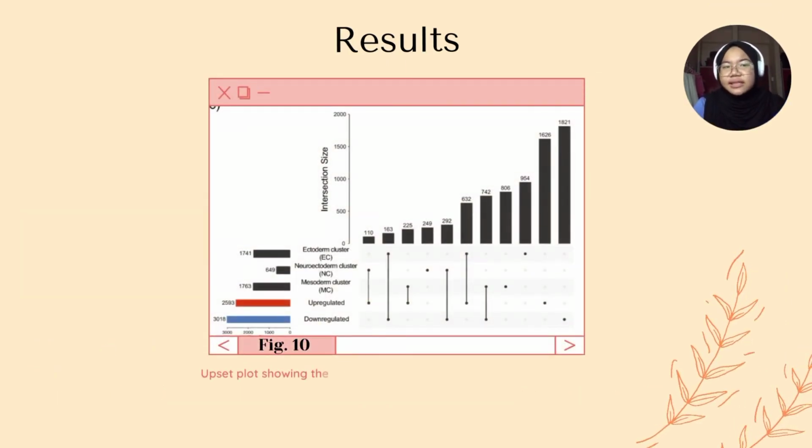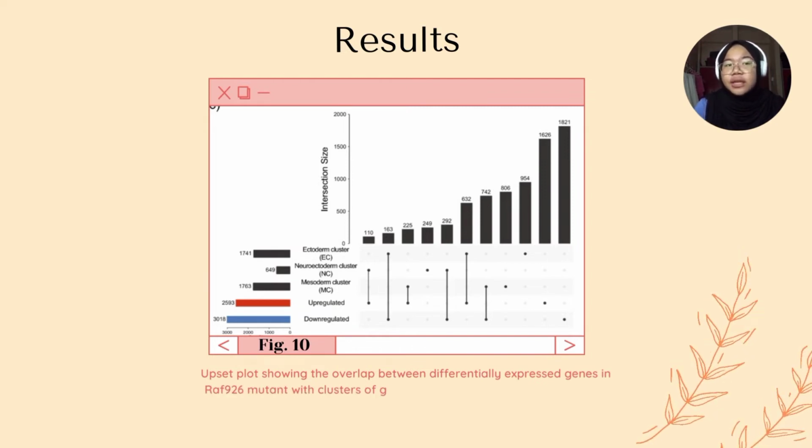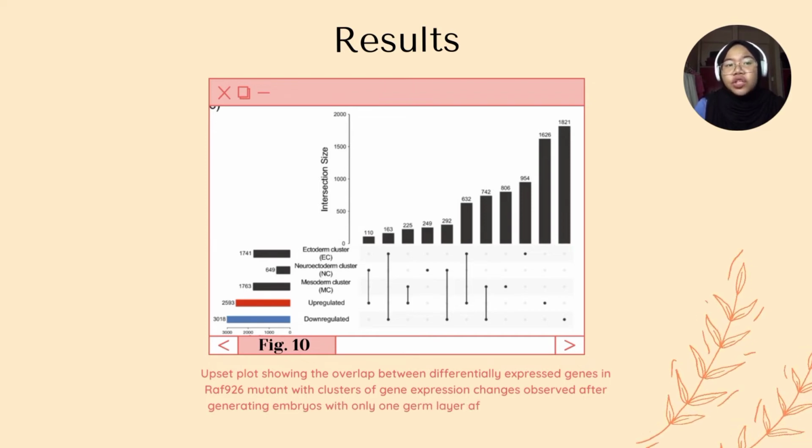The transcriptional analysis showed that RAF96 mutants recapitulate the effect of strong loss of function mutants in the Toll pathway, with most key mesoderm and neuroectoderm determining genes being significantly downregulated, and ectoderm determinants being significantly de-repressed. This pattern of expression changes supports that these are dorsalized embryos, which lack both the mesoderm and neuroectoderm germ layers, and are essentially empty epidermal pouches.